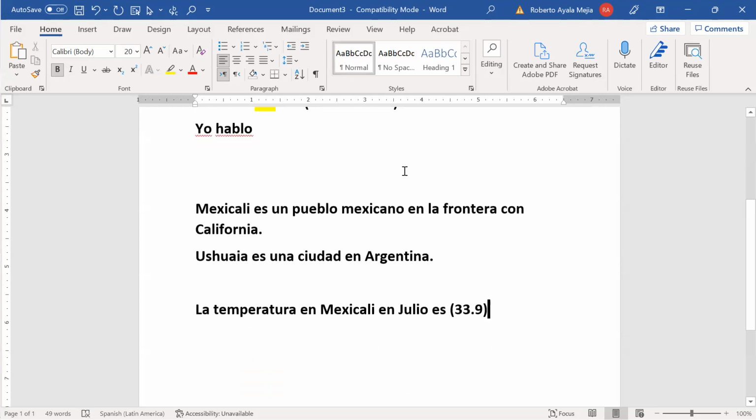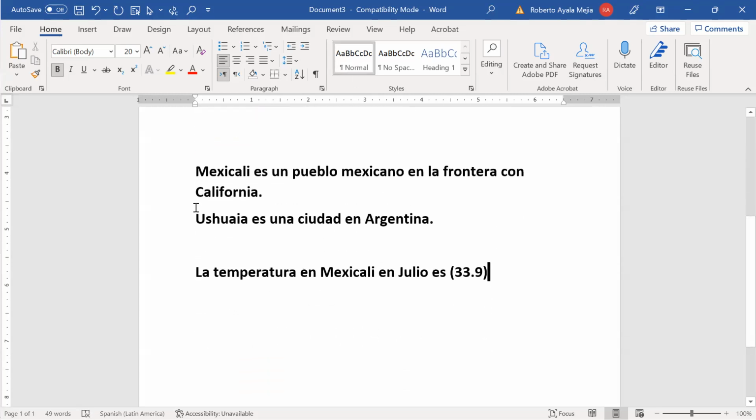Or in letters, which is what you have to do in your exams, always write out the numbers. So 33 punto, that means dot. 33 point, I guess this is the word. Point, 0.9.